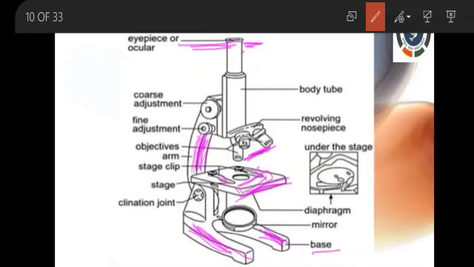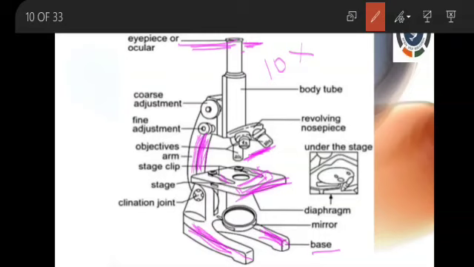Here the arm contains an eyepiece. It has 10x magnification power. The ocular lens magnification power is how much? 10x. What about the objective lens?